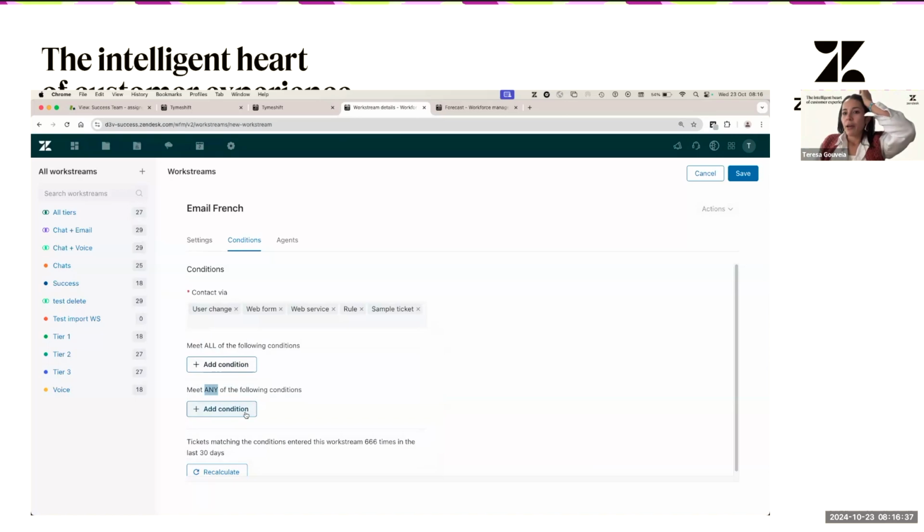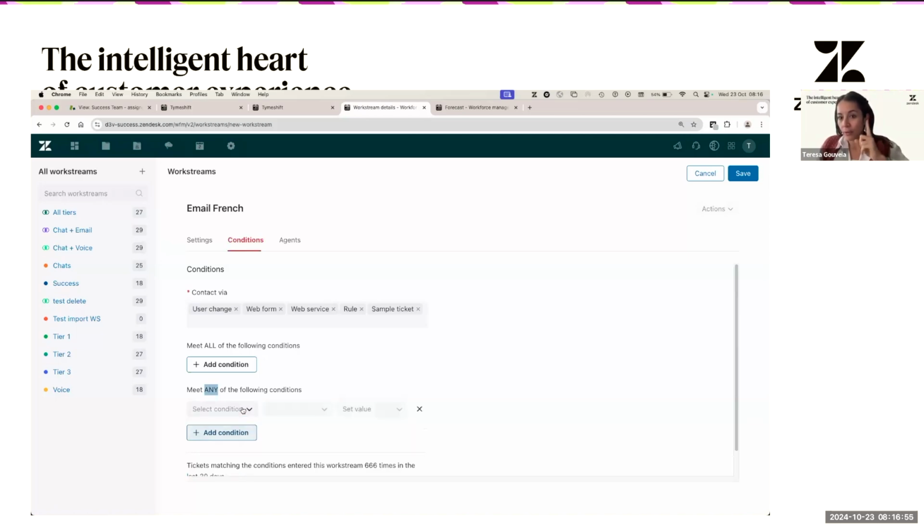So this is particularly important. Let's say that you want to match 2 types of ticket groups that are going to be part of this workstream. Since tickets can only have 1 ticket group, you will add them under any.